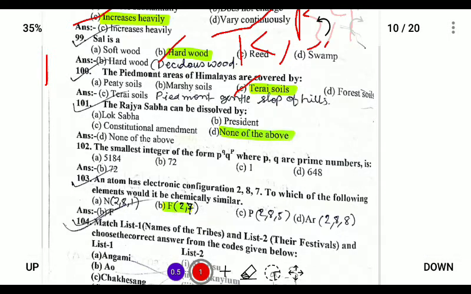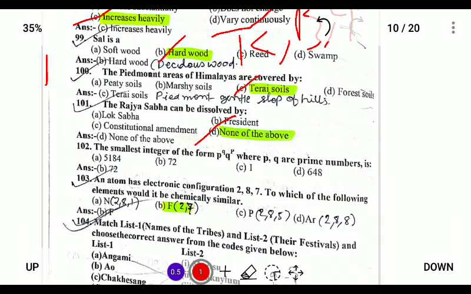The Rajya Sabha can be dissolved by... The answer is none of the above, because the Rajya Sabha is not a dissolvable body. The members of the Rajya Sabha change every third year, so it is non-dissolvable. So the answer is none of the above. Next.